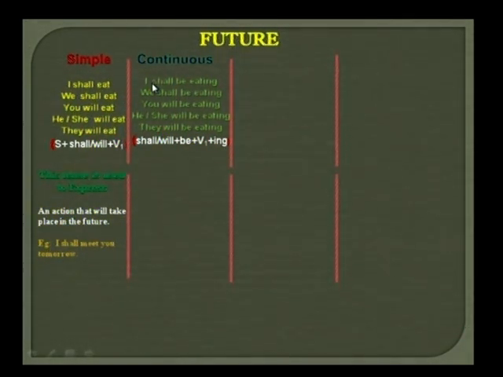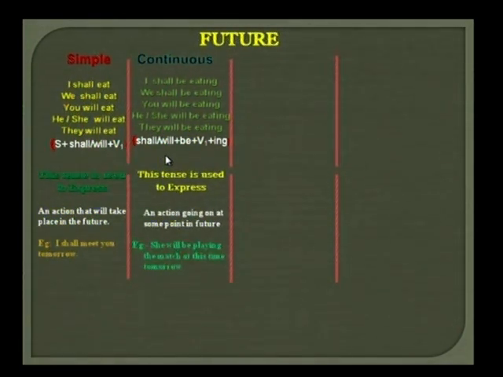So friends, let us read this. I shall be eating. We shall be eating. You will be eating. He or she will be eating. They will be eating. Repeat it with me: I shall be eating, we shall be eating, you will be eating, he or she will be eating, they will be eating. Friends, now let us discuss the uses of future continuous tense.